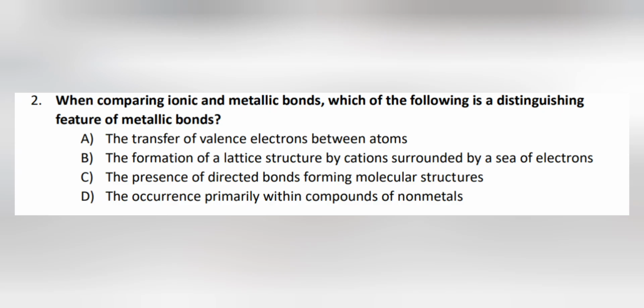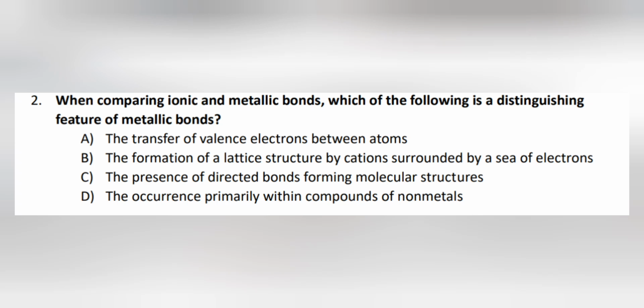So next question is, when comparing ionic and metallic bond, which of the following is a distinguishing feature of metallic bond? The transfer of valence electrons between the atoms, formation of lattice structure by cations surrounded by a sea of electrons, the presence of direct bonds forming molecular structures, occurrence primarily within the compounds of non-metals. So among these, option B is correct, because for option A, we know the transfer of valence electrons between the atoms occurs in ionic bonds, and then option B, the formation of lattice structure by cations surrounded by a sea of electrons.